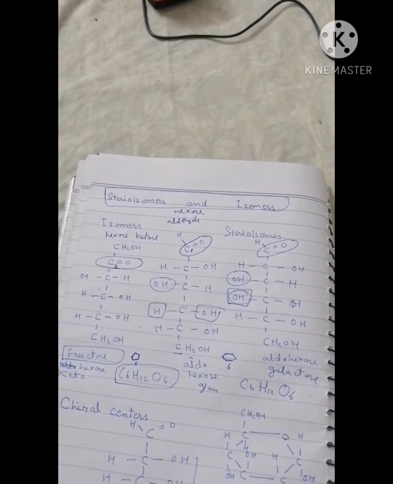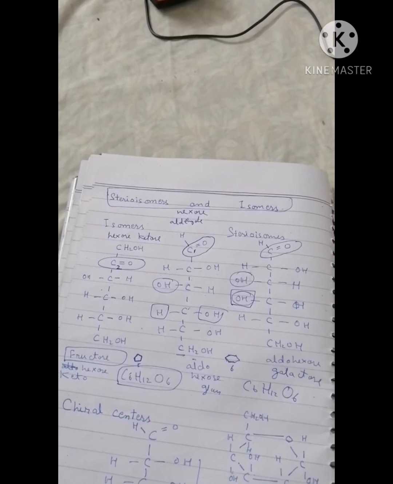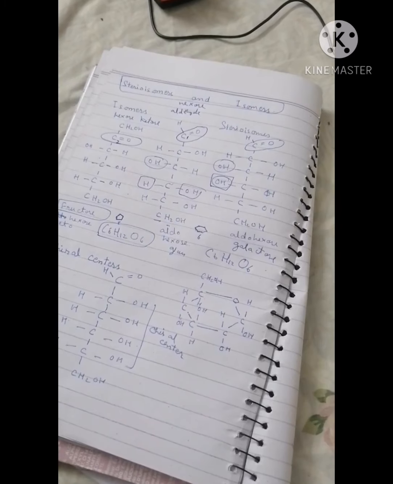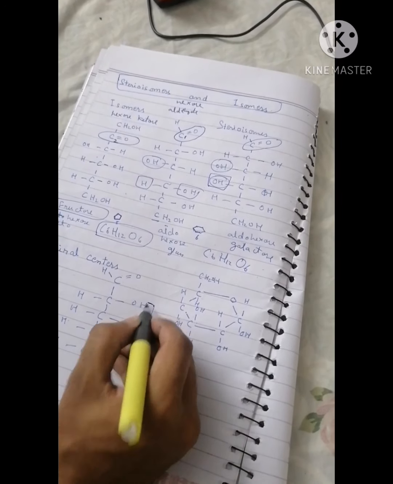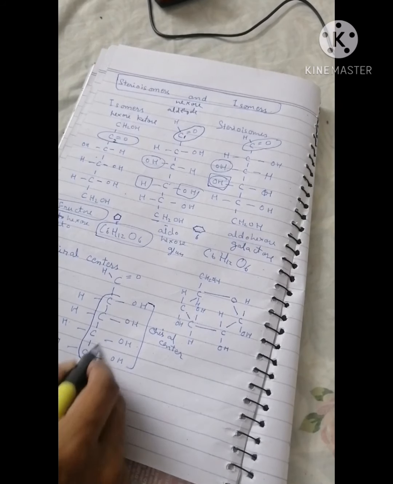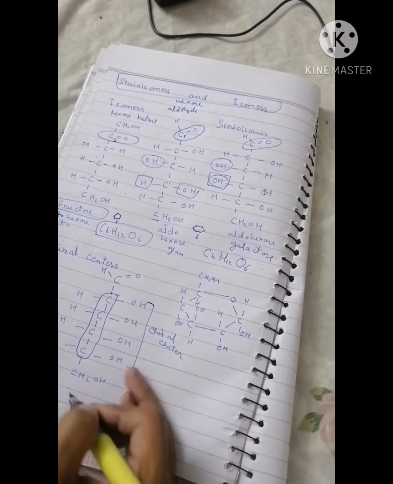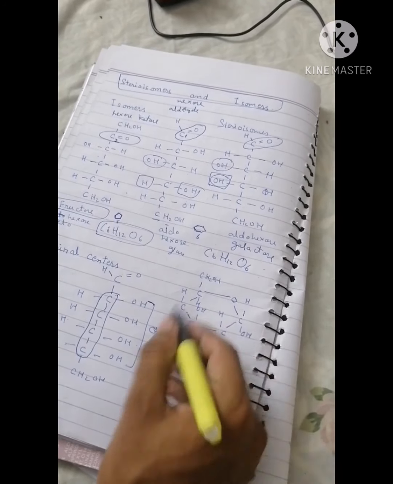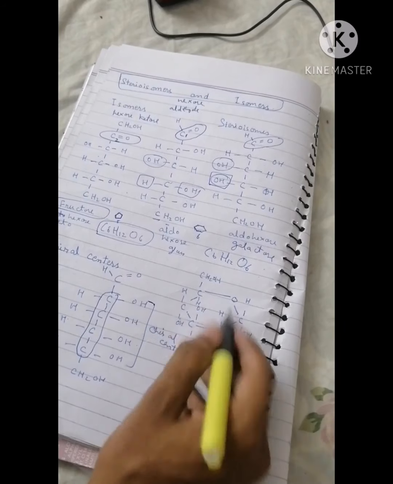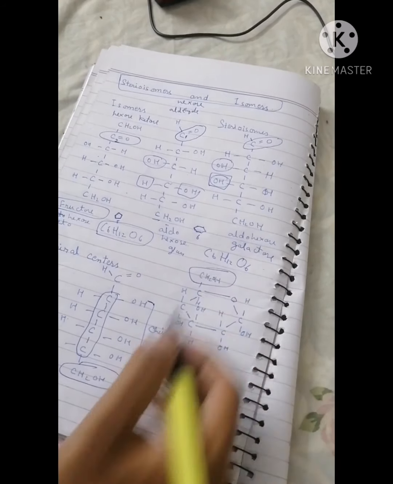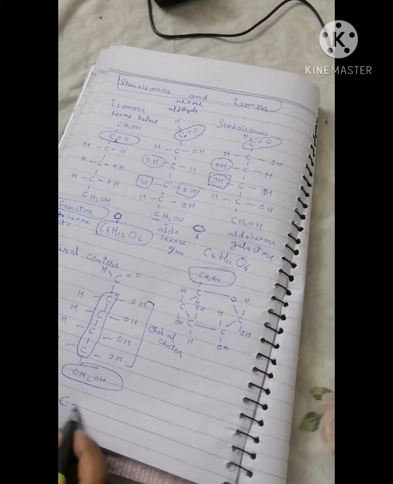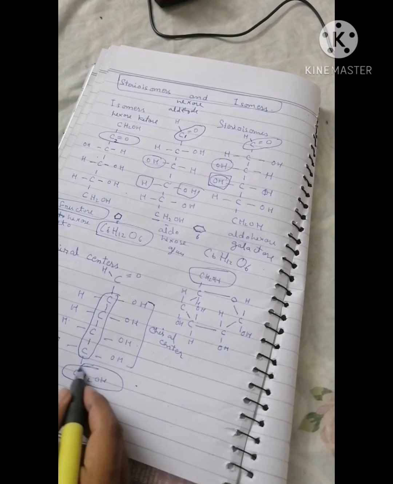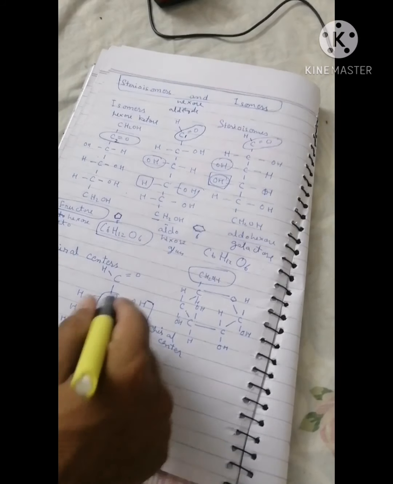A carbon atom linked with a hydroxyl group, which is usually within the chain or in between, is considered a chiral center. So what are chiral centers? Chiral centers are the attachment of a hydroxyl group with a carbon in between the first and last carbon atom, and you can see all these carbon atoms form a ring structure when we make it in a ring structure, while the last one is out of the ring. That's why I haven't written it in that way. I wrote it together because it is not involved in our structure formation.